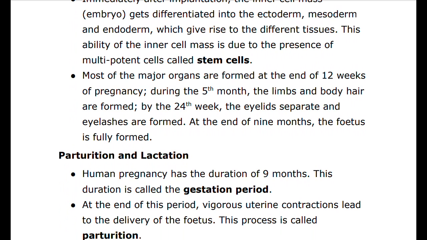By the end of 12 weeks, the first trimester, most of the major organ systems are formed. For example, the limbs and the external genitalia organs are well developed. The first movement of the fetus and appearance of hair on the head are usually observed during 5th month. By the end of about 24 weeks, end of second trimester, the body is covered with the fine hair, eyelids separate and eyelashes are formed. By the end of 9 months of pregnancy, the fetus is fully developed and is ready for delivery.